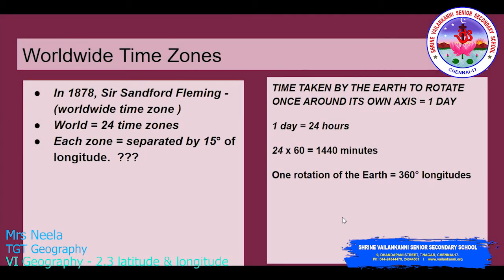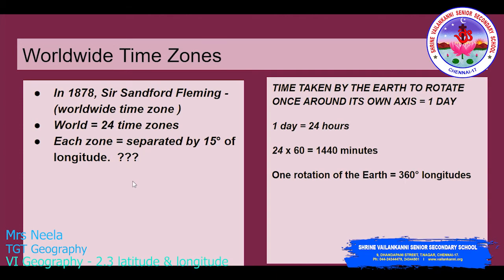The worldwide time zones. In 1878, Sir Sandford Fleming developed the system of worldwide time zones that we still use today. He proposed that the world be divided into 24 time zones, and each zone is separated by 15 degrees of longitude.